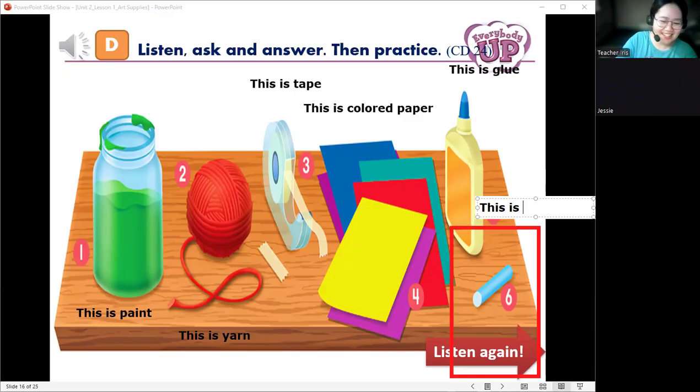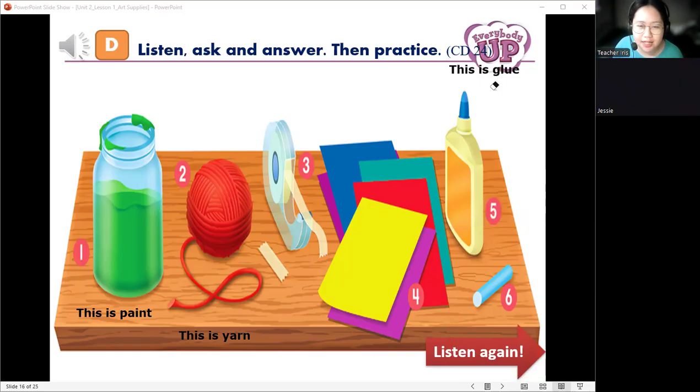Wow, very good. What's this? This is stapler. Let's say stapler. Stapler. Okay, very good. So good job. So that is how we answer the question. I can see that you can apply it when you are asked about other objects.